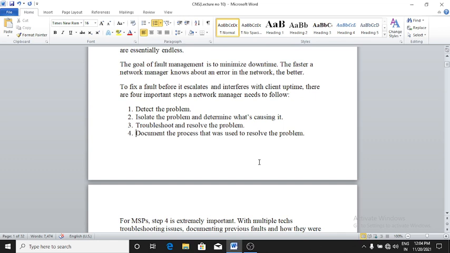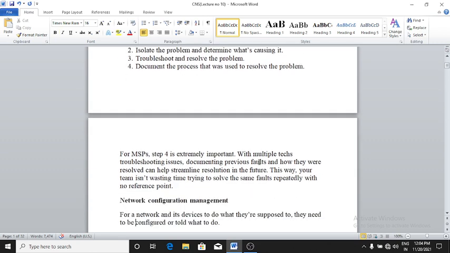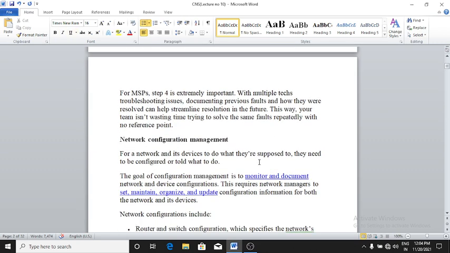Right? For an MSP, step number 4 is extremely important with multiple technicians troubleshooting issues. Documenting faults and how they were resolved can help streamline resolution in the future. This way, your team is not wasting time trying to solve the same fault repeatedly with no reference point. Clear? Next topic is network configuration management.